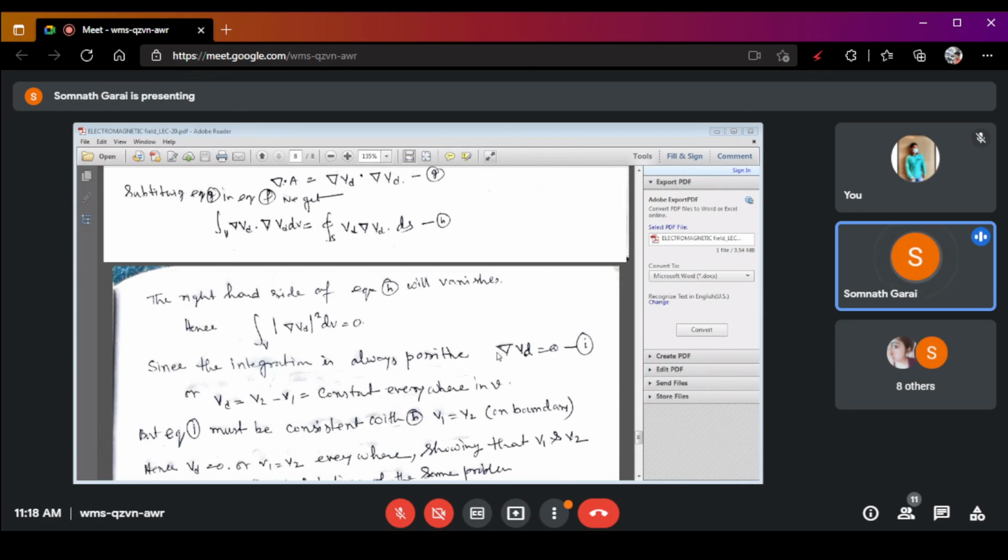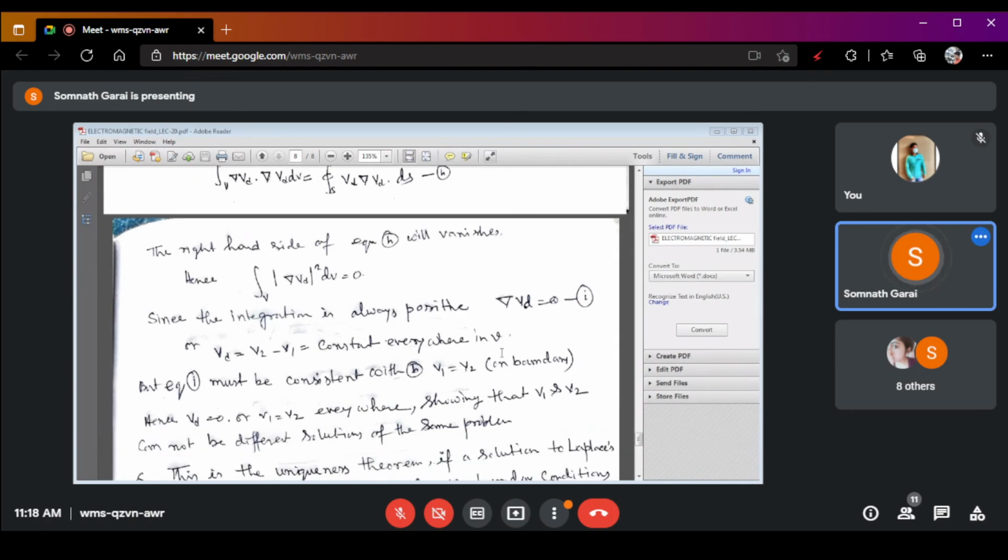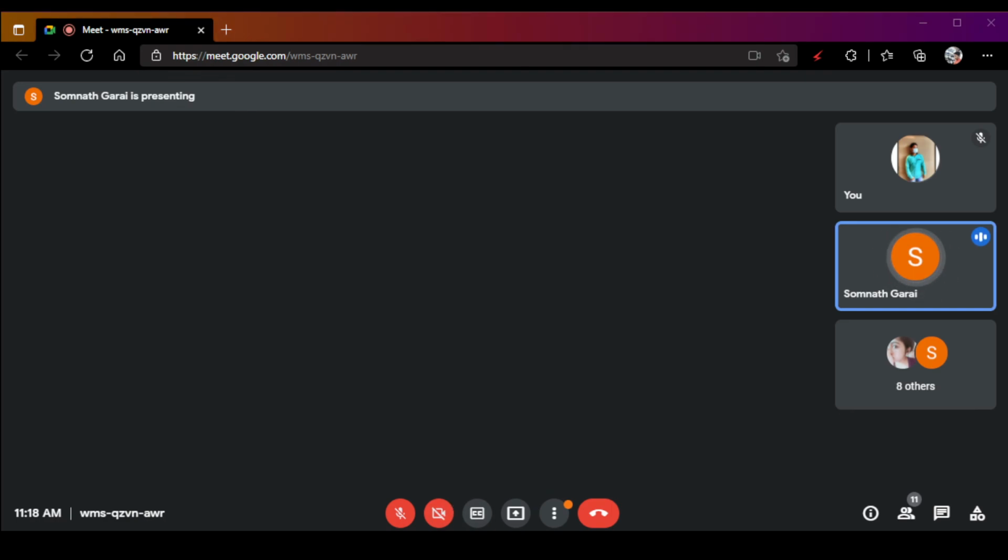Right? Okay. So we can express that the difference between the two solutions of the Laplace equation, that is Vd equal to V2 minus V1, is a constant everywhere, and that is equal to 0.